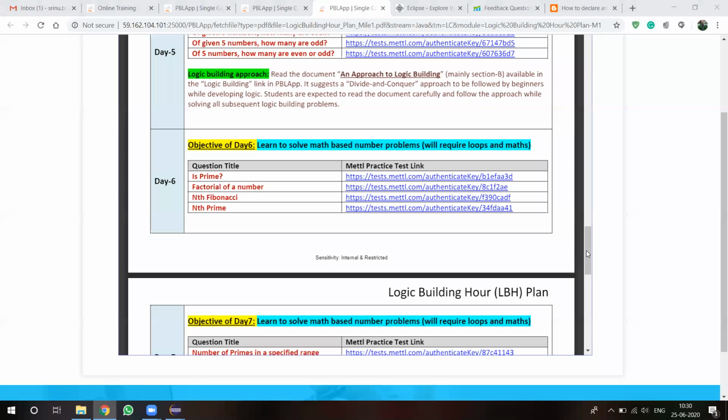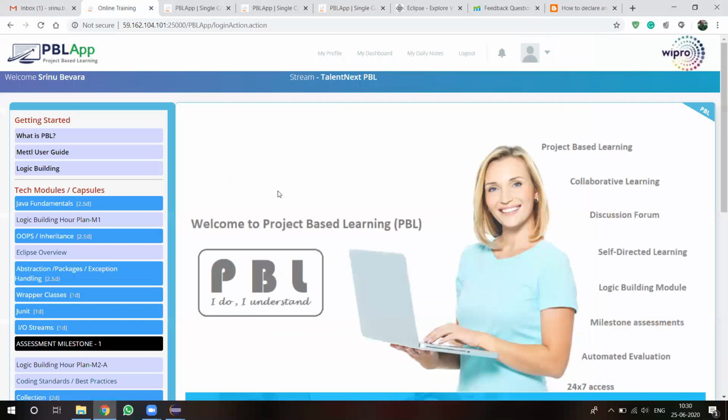What is your problem in the PBL lab? And another important thing we have to remember: change your browser and log in again, or uninstall your existing browser and install the browser again and run it once.